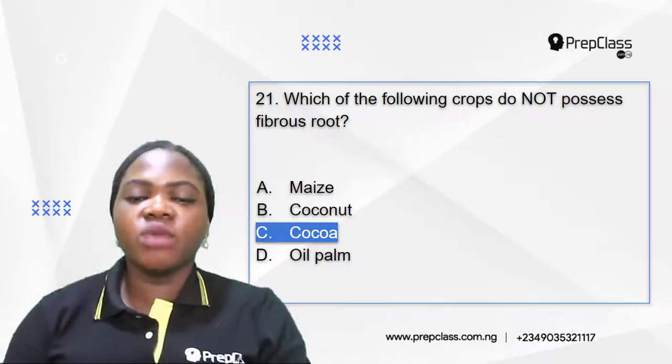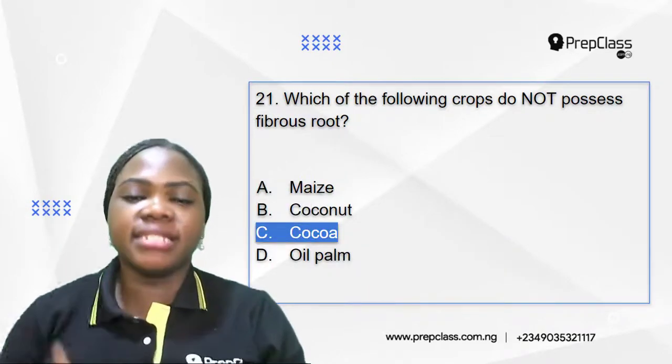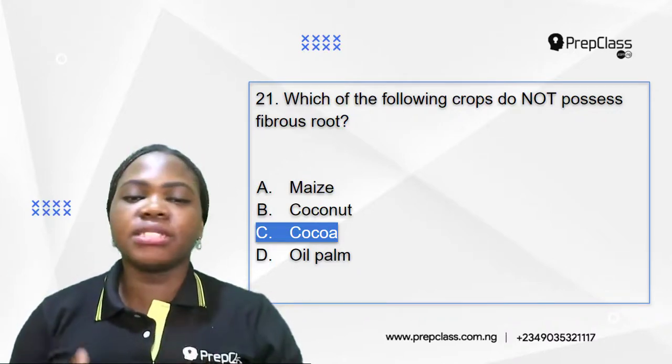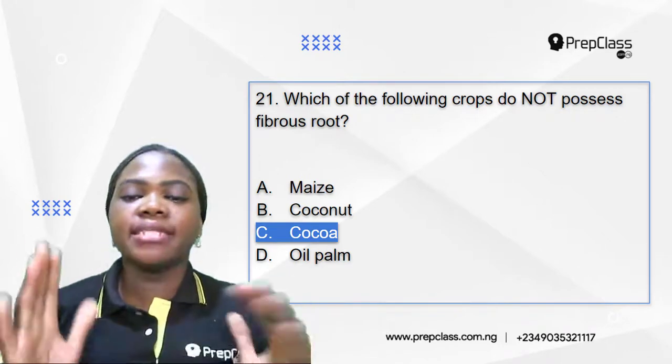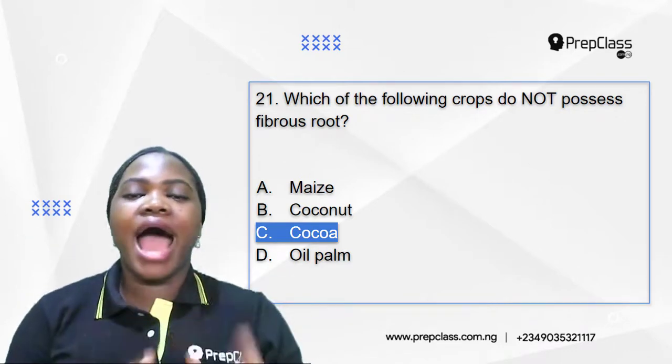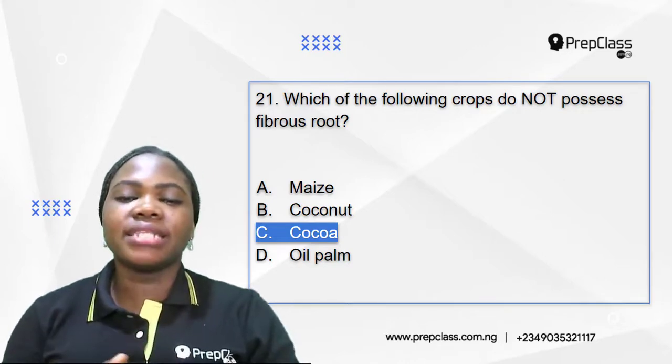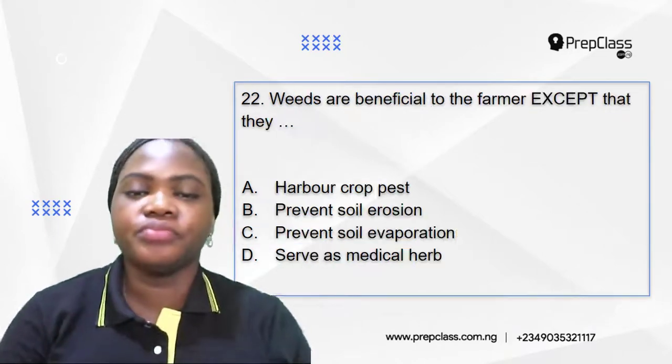So which of the options is correct? The option is C. Cocoa has taproot. So it does not possess fibrous roots. Maize, coconut, and oil palm have fibrous roots, while cocoa has taproot. So the correct answer is C, cocoa.